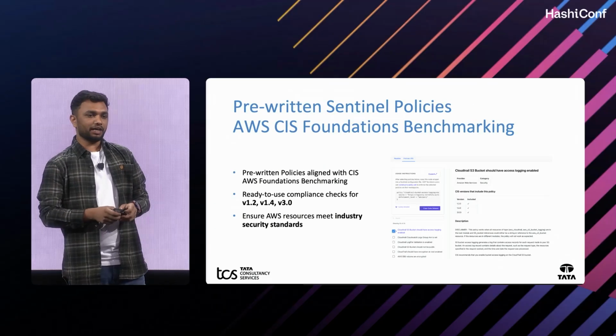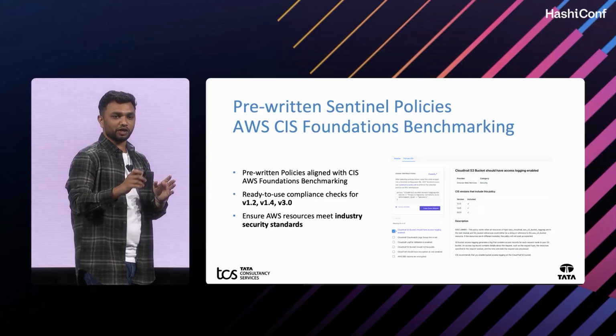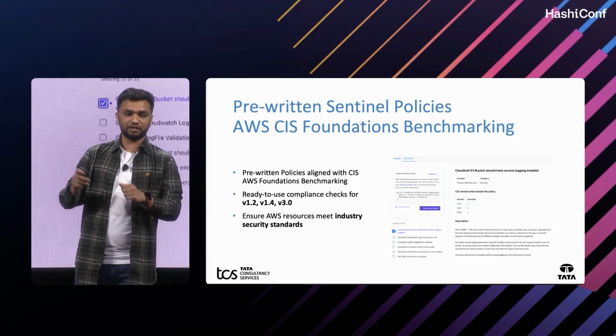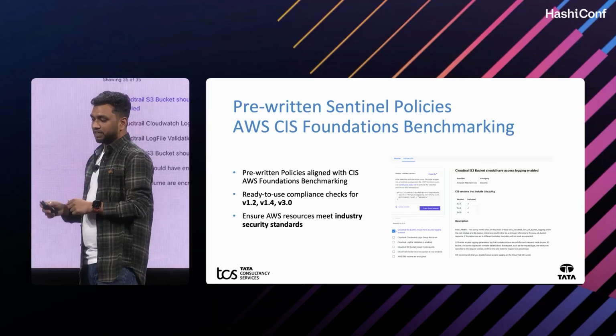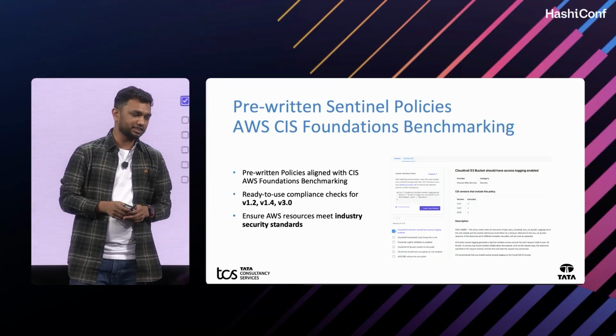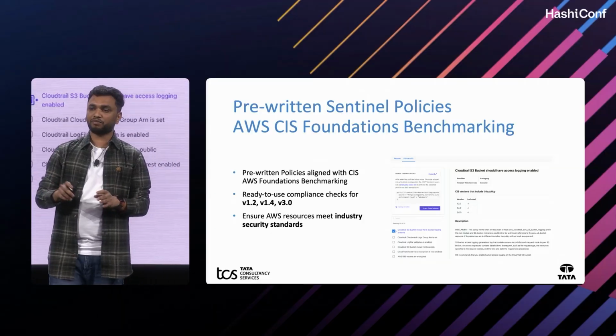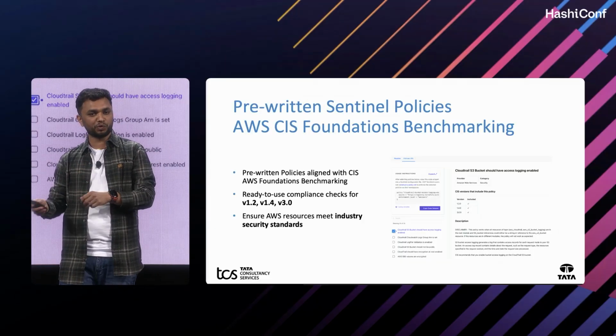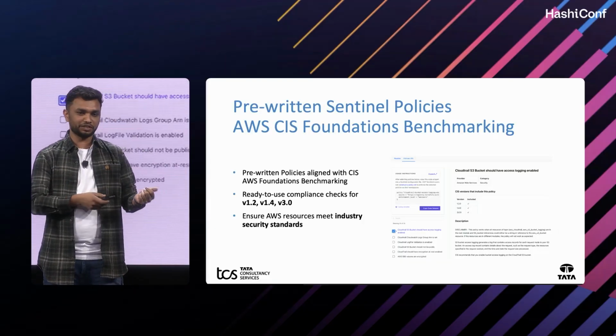HashiCorp and AWS collaboratively work on pre-written Sentinel policies for AWS. They are aligned with the CIS Foundations Benchmark, which has compliance checks for versions 1.2, 1.4 and the latest 3.0.